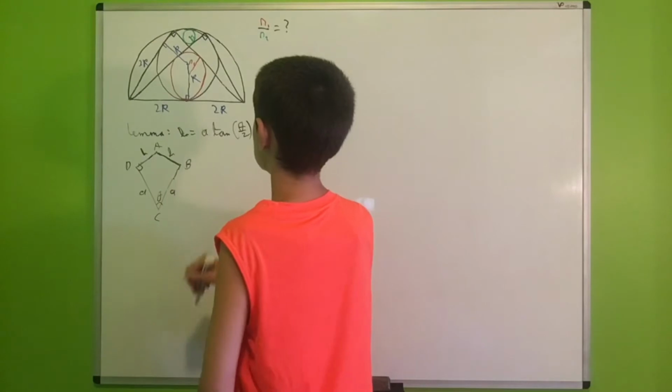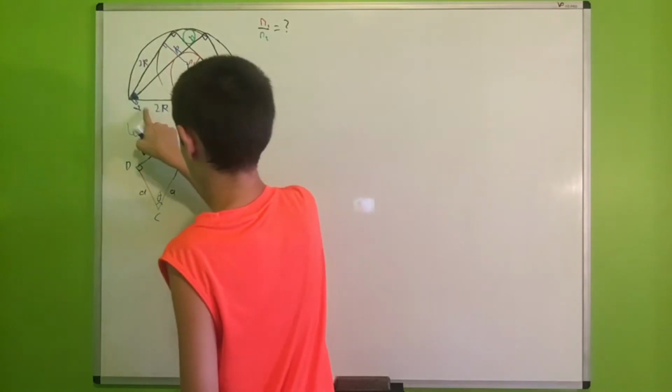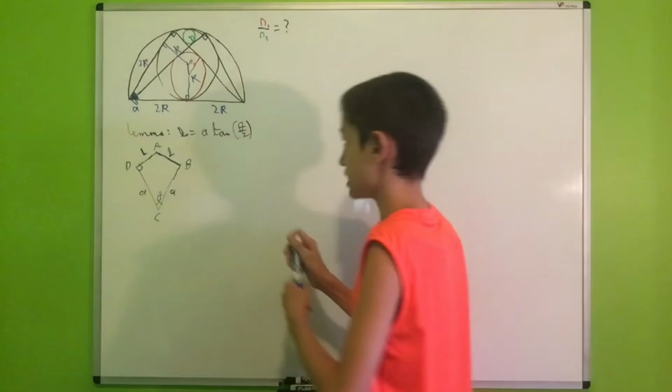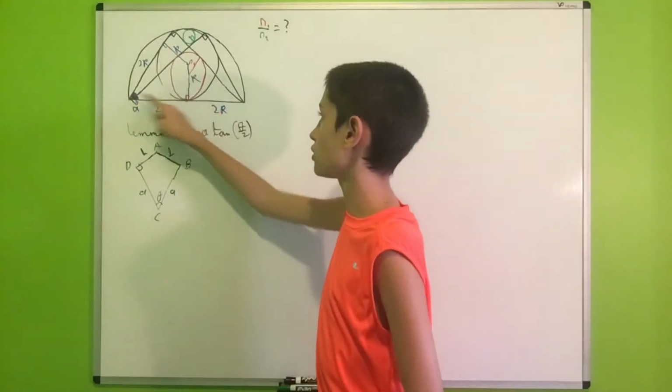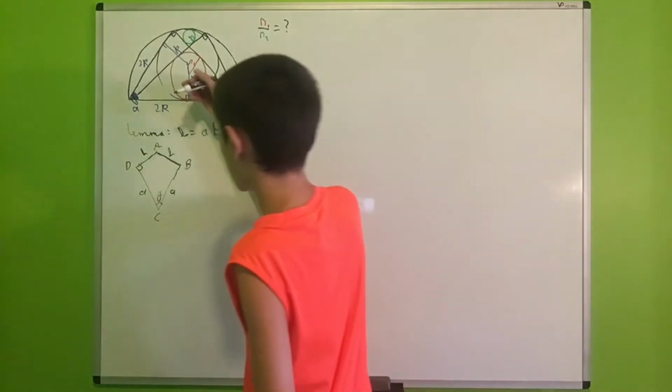And next, I would like to call this angle right here to be alpha. Let me review that alpha. And now we can see that we have a quadrilateral right here, which is exactly like the quadrilateral in our lemma.